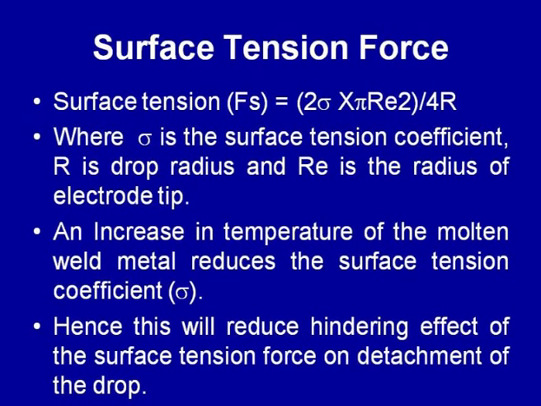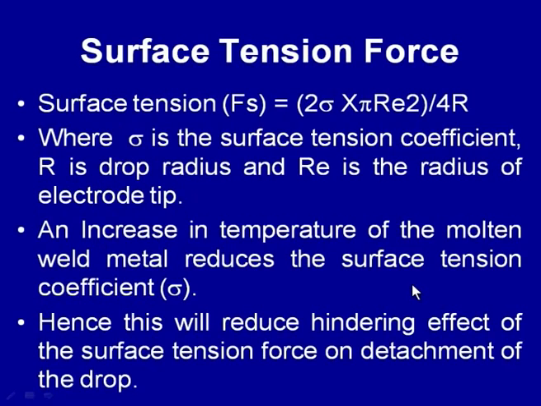If you see this equation, greater is the size of the electrode, higher will be the surface tension force. Similarly, higher is the surface tension coefficient of the molten metal, higher will be the surface tension force. But if the droplet size is big, then the surface tension force will be small. So, a large drop adversely affects the magnitude of the surface tension force acting at the tip of the electrode, which is trying to hold the molten metal drop at the tip of the electrode.